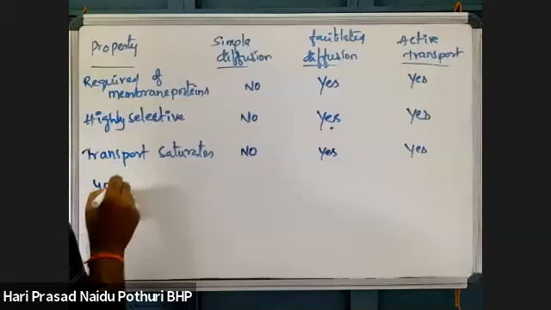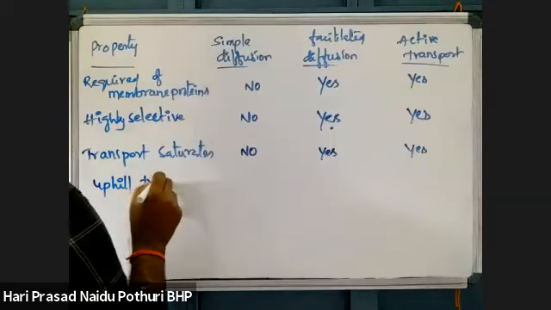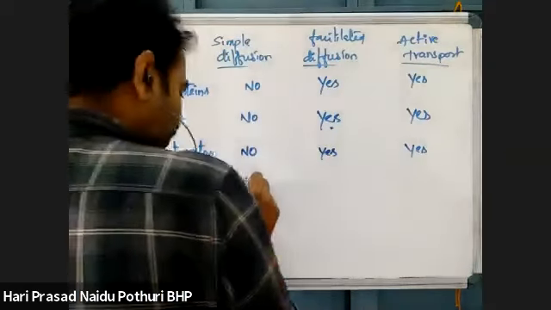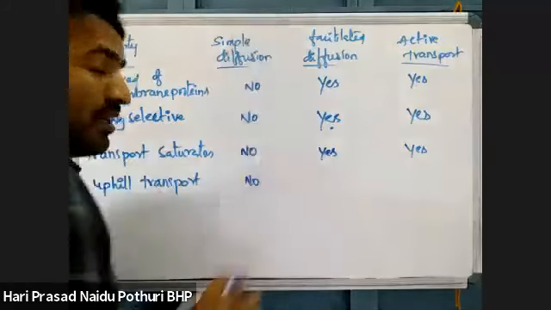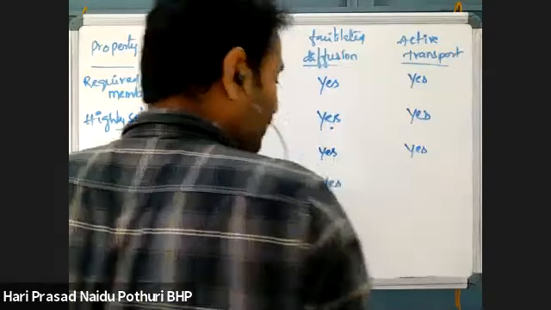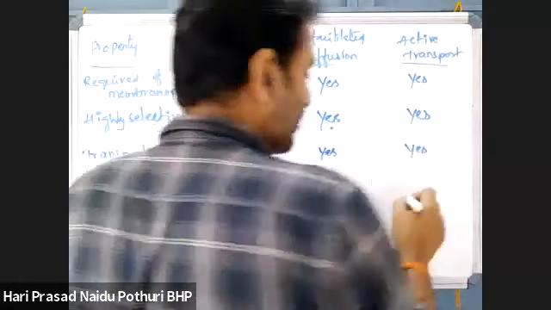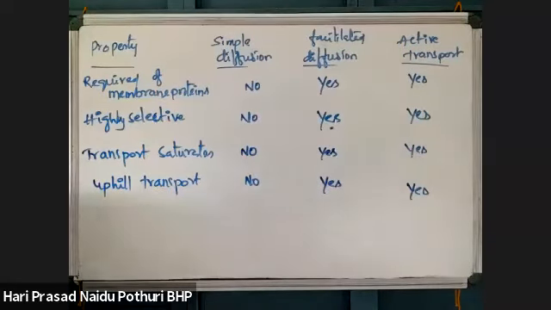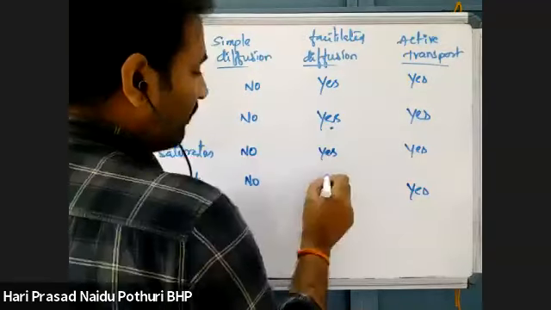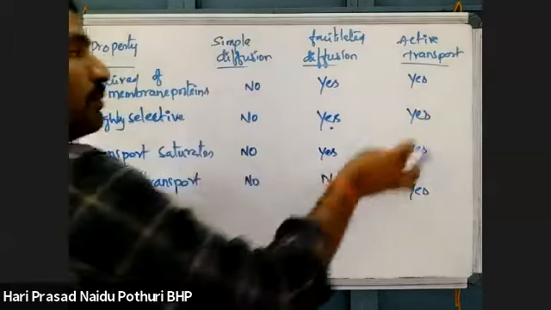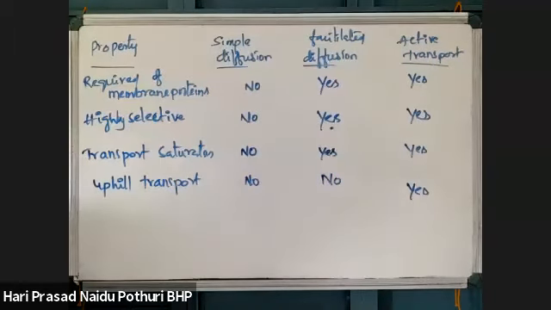And uphill transport. What is uphill transport? Movement from low concentration to high concentration is not taking place in simple diffusion. Sorry, uphill transport is also not seen in facilitated diffusion because there is no involvement of energy. Uphill transport is seen in active transport only, because there is expenditure of energy.